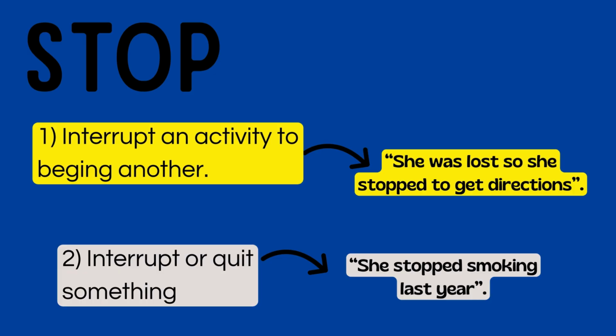So when you quit something, you can use stop plus ing, and it means you aren't doing it anymore, right? Keep in mind, in this case it's a light difference, but it is a difference. So, stop plus an infinitive and stop plus a gerund form.